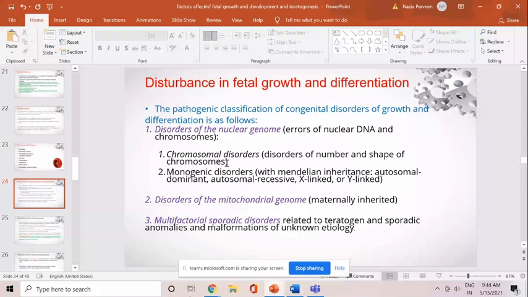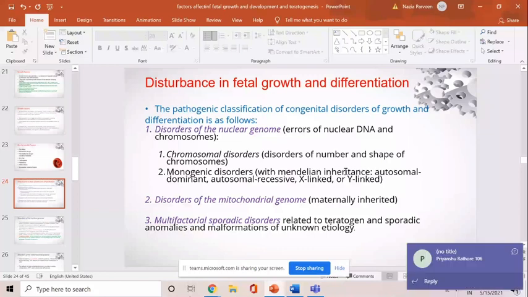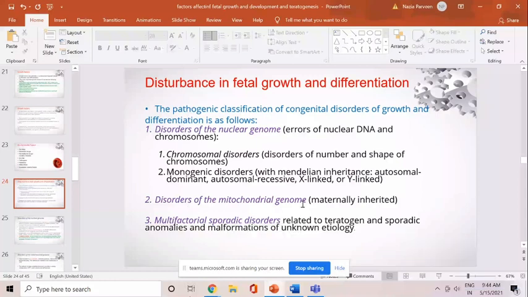But in the monogenic disorder, the chromosome number and shape remain the same, but only one particular gene gets affected, and it is inherited by the Mendelian inheritance pattern. So it could be autosomal dominant, autosomal recessive, X-linked, or Y-linked. There could be disorders of the mitochondrial genome. There is a different genome in the mitochondria which is maternally inherited, so there could be affection of that, and multifactorial sporadic disorders.